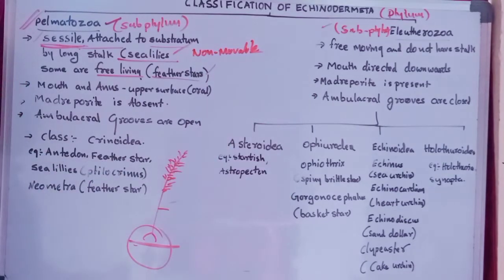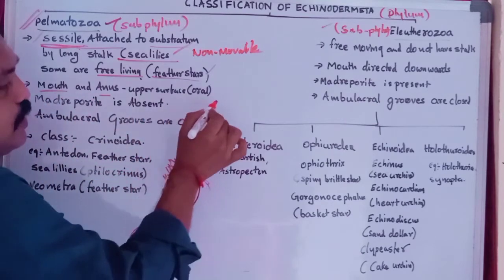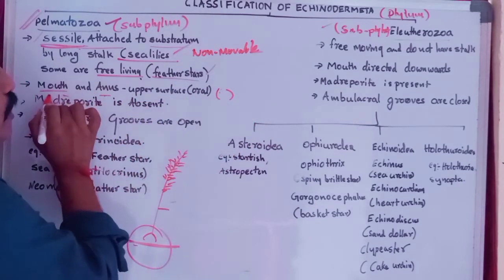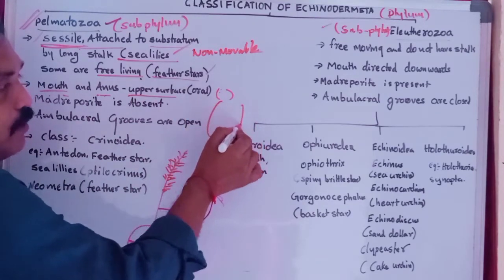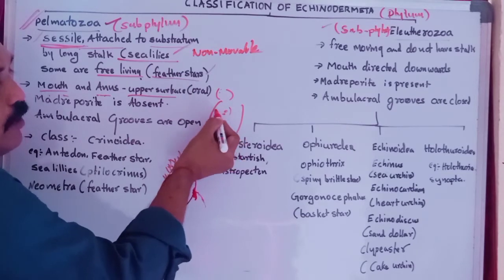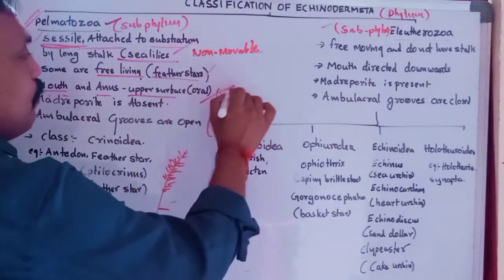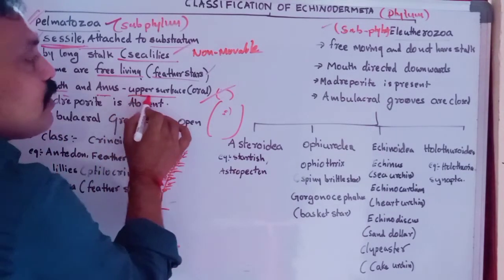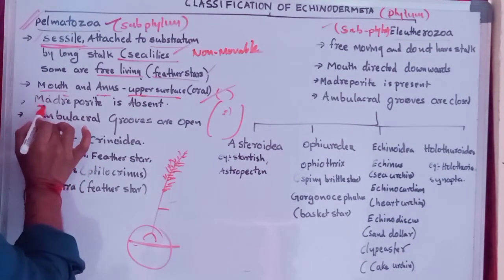And here, the second point, the mouth and anus. In these animals, both the mouth and anus are in the upper surface only, for example in sea lilies. Not the ventral side, the upper side only. Mouth and anus are in the upper surface. Remember the point. And here, very important, Madrephorid is absent.